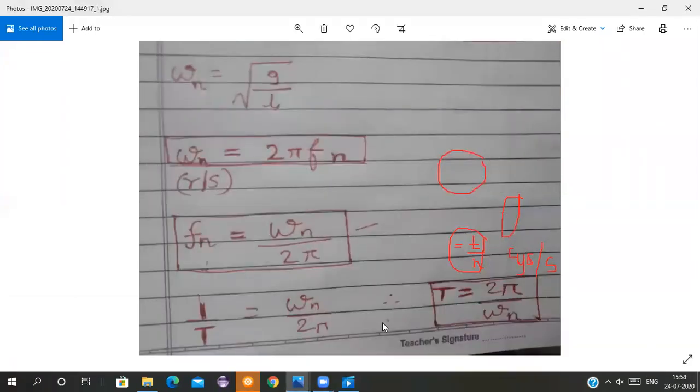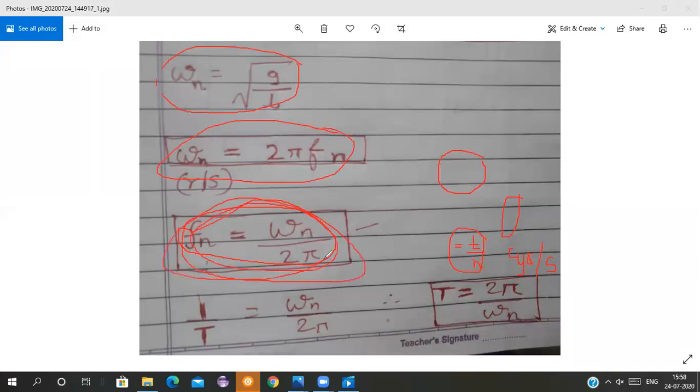The theoretical value you will get from our derivation. From the derivation we have got omega n. So omega n is 2 pi fn, so fn will be omega n upon 2 pi. You have to compare your practical natural frequency with this theoretical natural frequency. This much only is the practical.